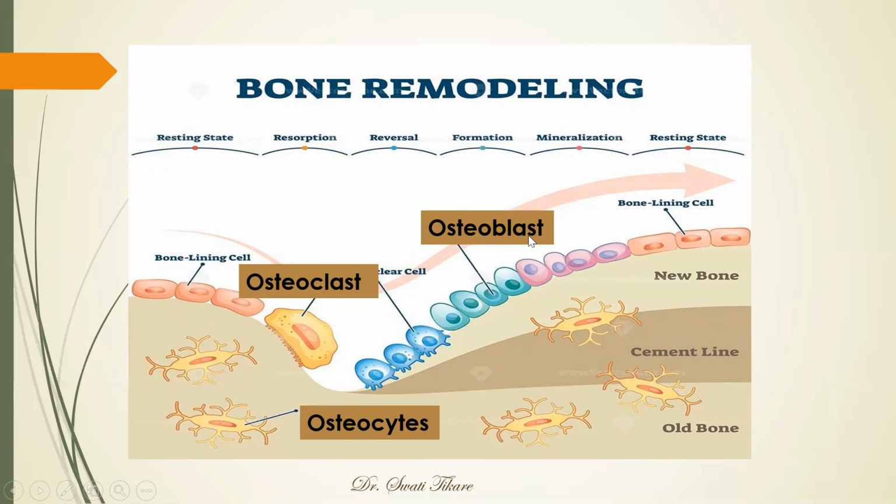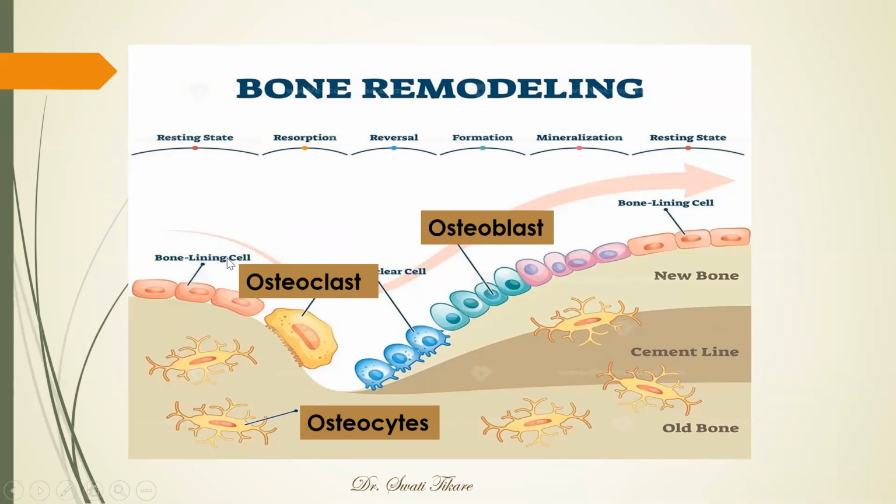Next is the osteoblast. What is an osteoblast? Osteoblast is a cell that is present on the lining of the bone, and it lays down the bone, okay, for formation. Whereas the osteoclast is coming from the pro-osteoclasts, that are nothing but cells which are removing the bone. Okay, so we have osteocytes, which are the bone cells, osteoblasts, which lay the bone, and osteoclasts, which remove the bone or do resorption of the bone.